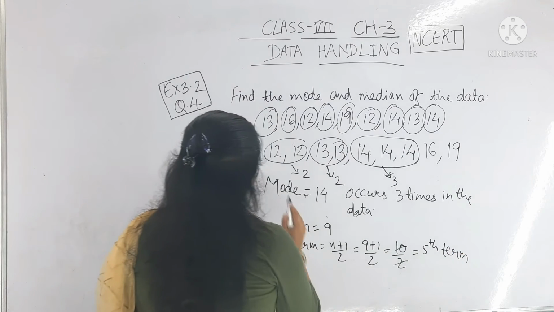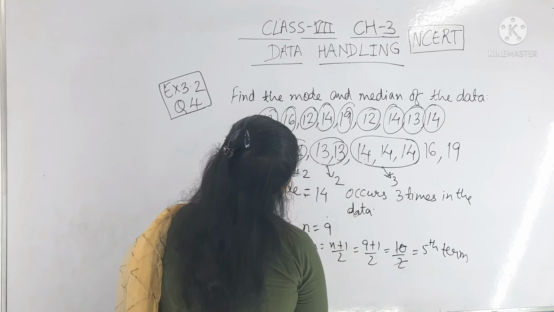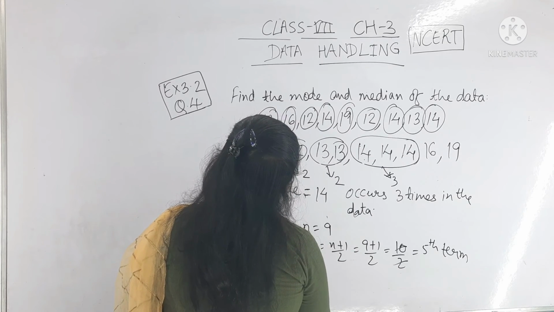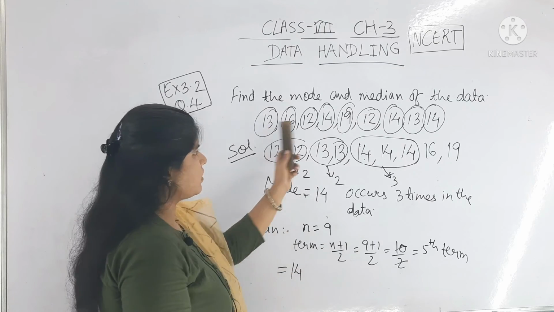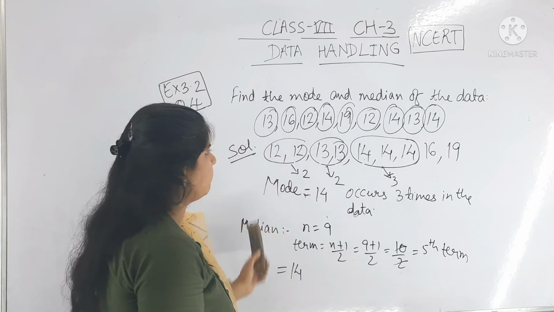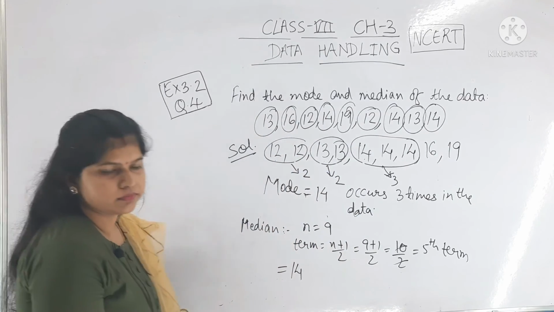What is the fifth term here? 1, 2, 3, 4, 5, that is 14. So median is also 14. You don't have to write a unit here because it is given data; no unit is there. So this is the solution.